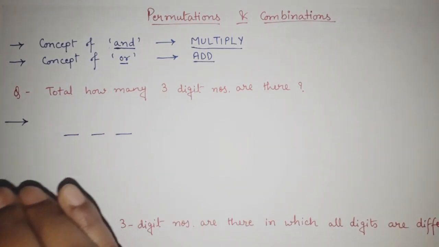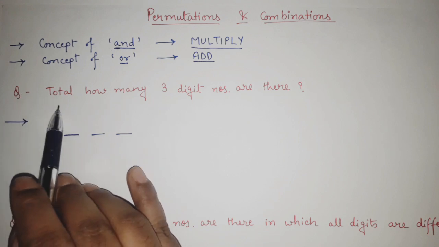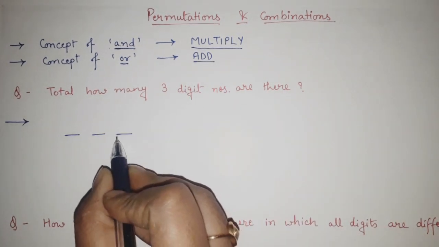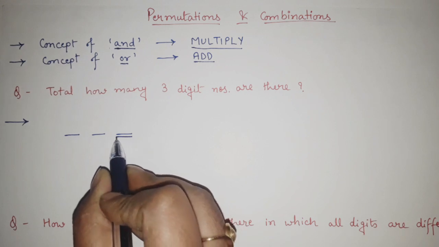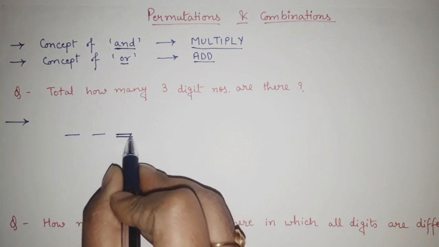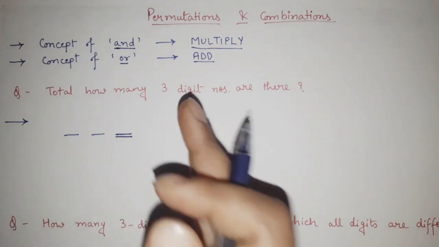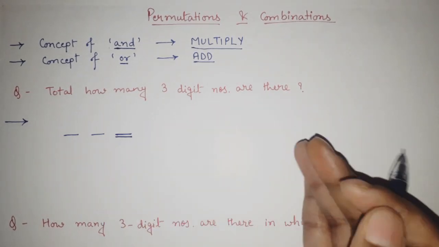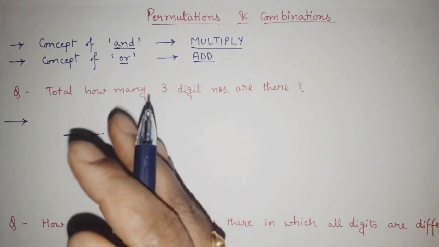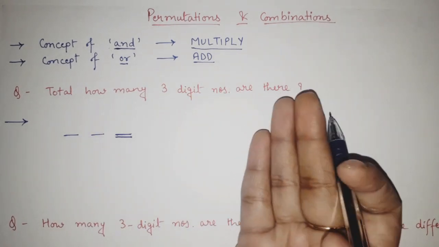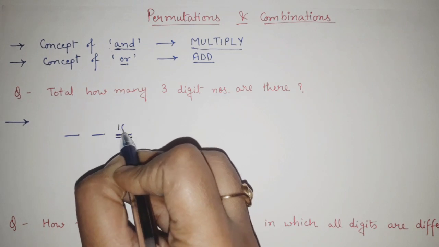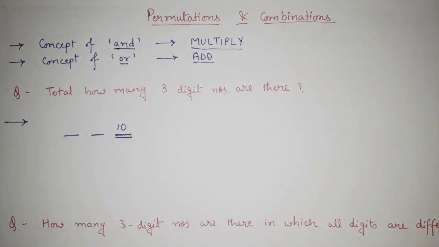Which digits can possibly come in the last place? 0, 1, 2, 3, 4, 5, 6, 7, 8, 9. Any number from 0 to 9 can come here, which means total 10 possibilities for this place.